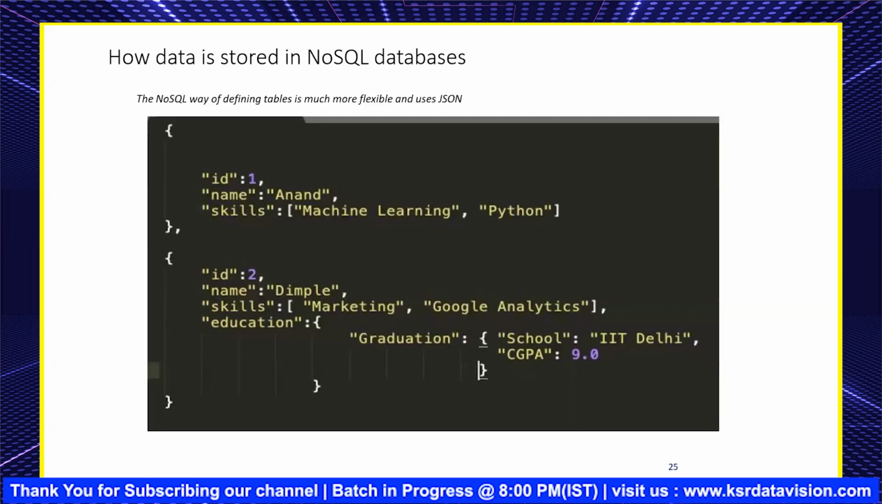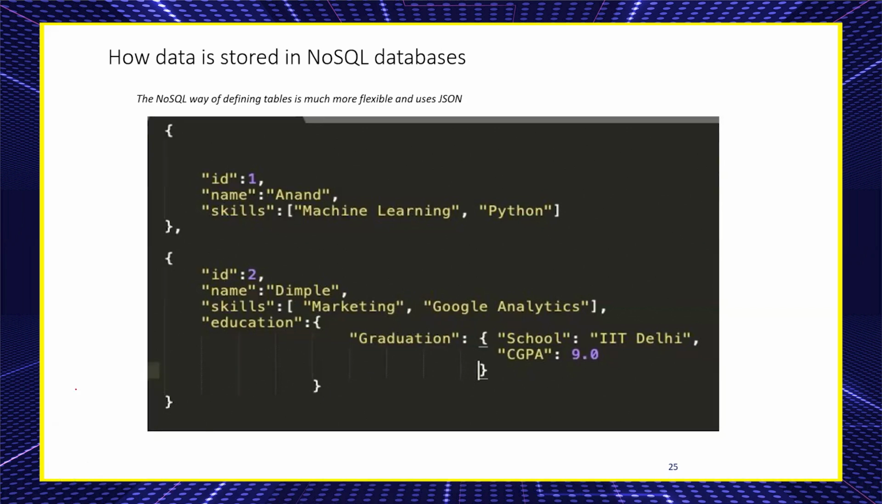So it stores the information, right? JavaScript is nothing but storing the information in curly braces. Each one is one object. See the ID, name, skills. Here also ID, name, skills.